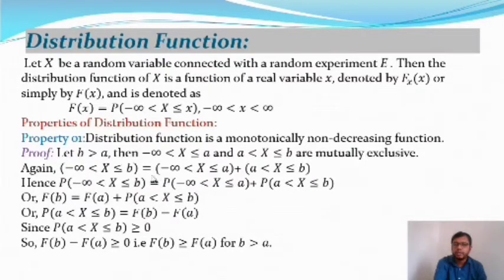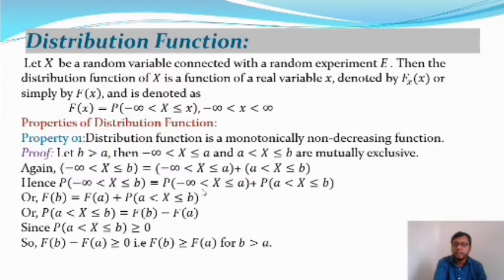Taking probability on both sides, the probability of minus infinity less than X less or equal to b is equal to the probability of minus infinity less than X less or equal to a plus the probability of a less than X less or equal to b.